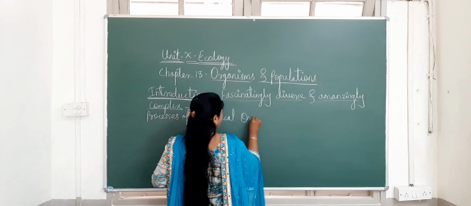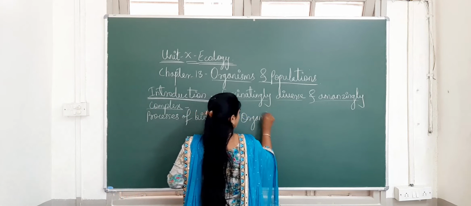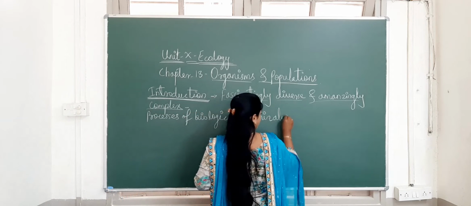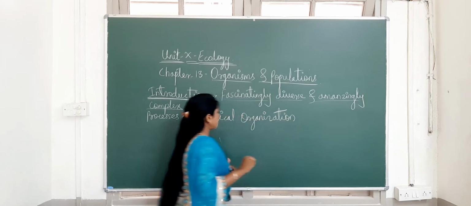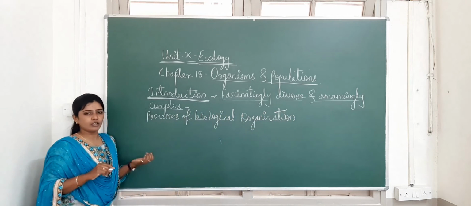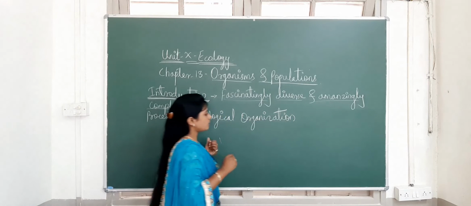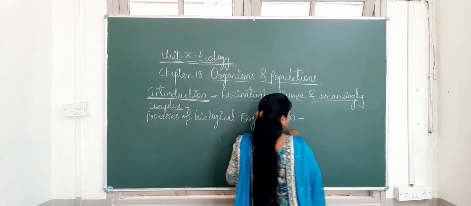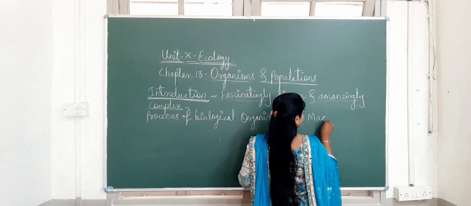I told you that we can try to understand its complexity by investigating them, and which are those? They may be the macromolecules,